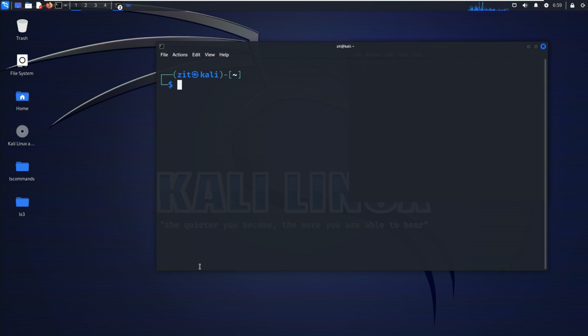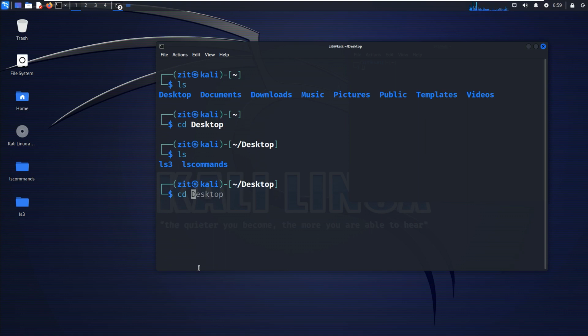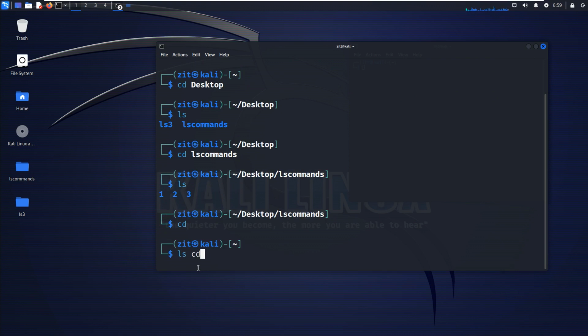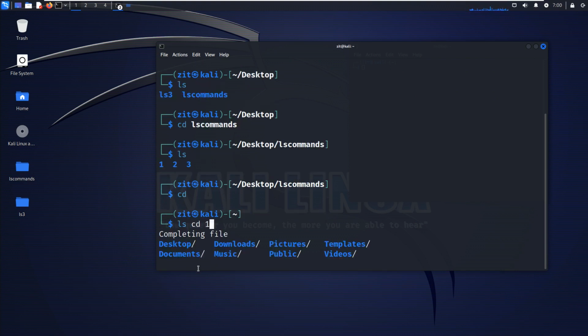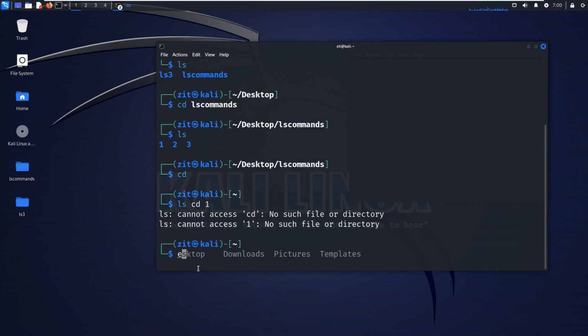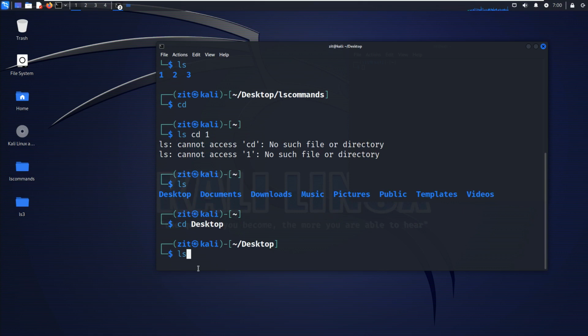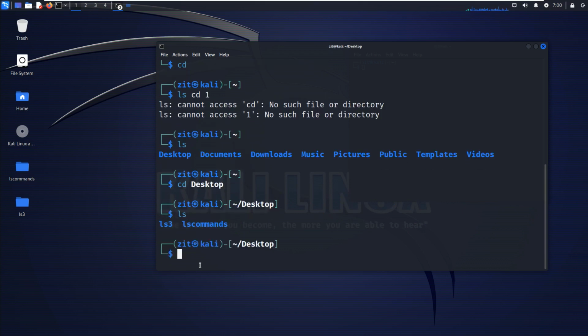For example, ls, cd desktop, ls, cd ls commands. cd changes the directory to ls commands.